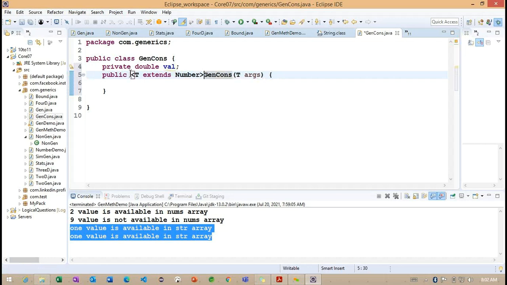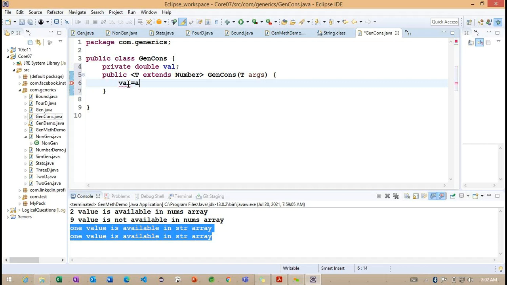The T extends from Number. Getting the point? Now the error is resolved. So what is the condition I'm making here? Whatever type we provide as a parameter, it needs to extend this Number class.